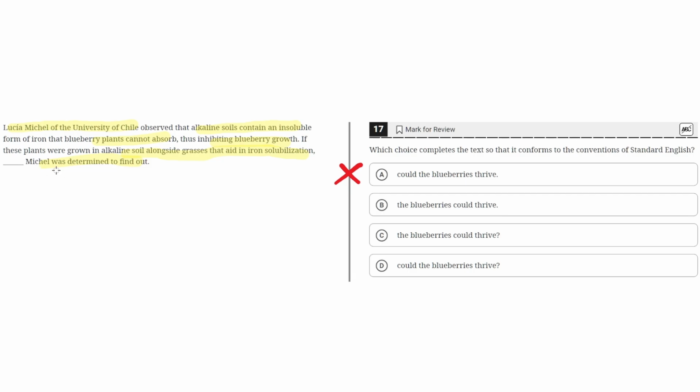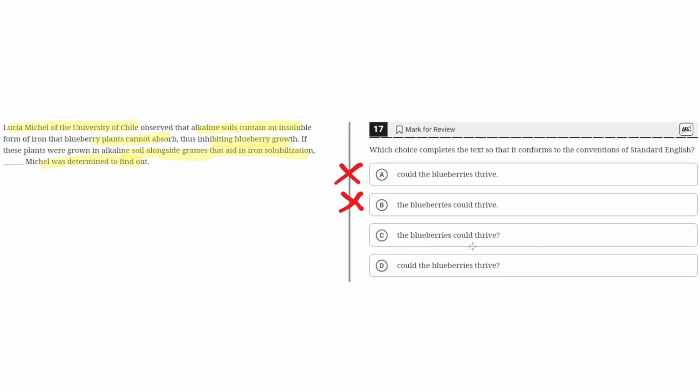And this makes sense with the sentence after that, which says, Michel was determined to find out, which highlights that this person wanted to find out, or to find the answer to this question. But because B uses a period and improper phrasing, it is incorrect.